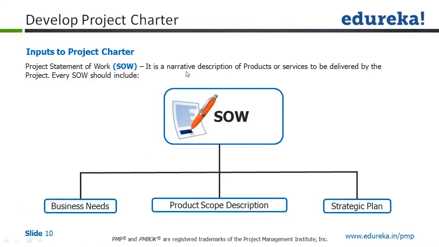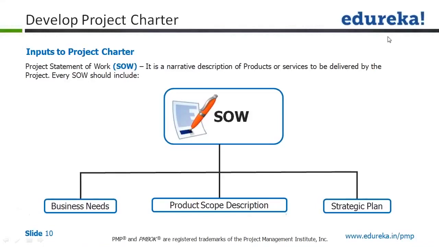Let us look at the inputs that are needed for the project charter. We talked about scope of work, and scope of work is now given a little breakup so that we know.